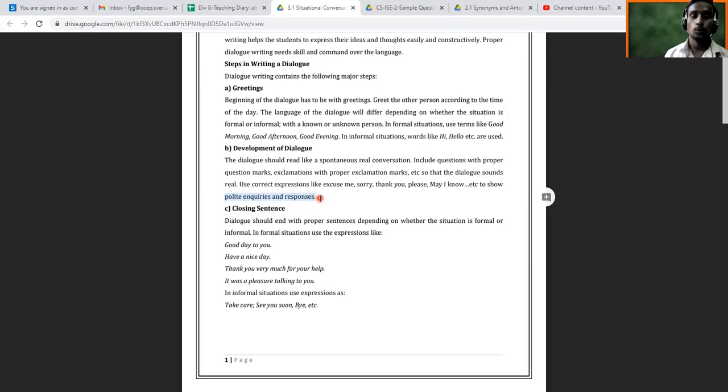Okay, so it depends upon you how you use language. If you talk arrogantly with someone, nobody is going to help you. In professional life, in professional communication, you shouldn't be arrogant with your colleagues, seniors or juniors. You have to be polite and humble with other people. So accordingly, you develop such dialogue. Take care and take time, and also practice writing these dialogues.